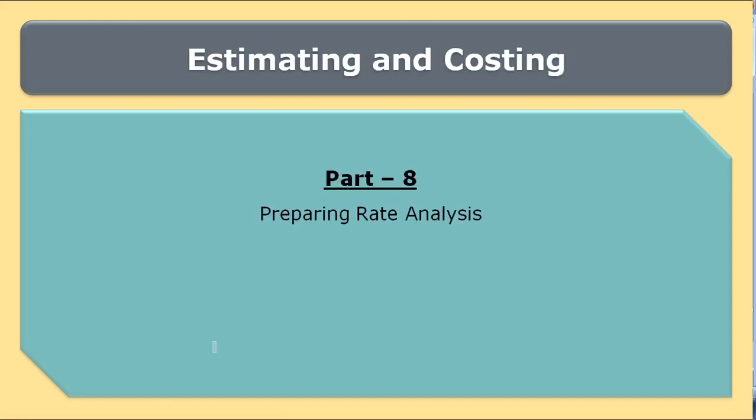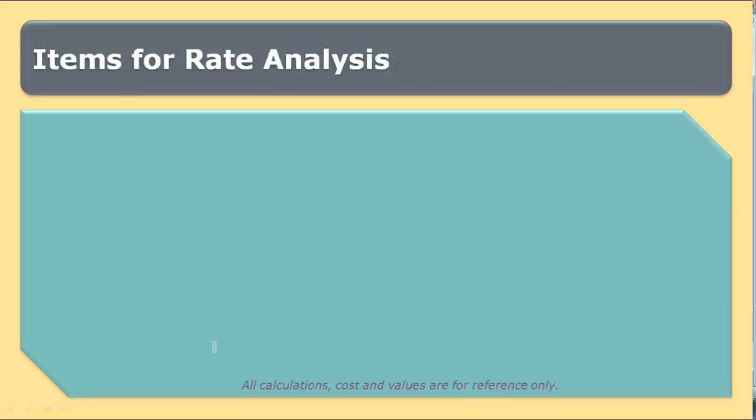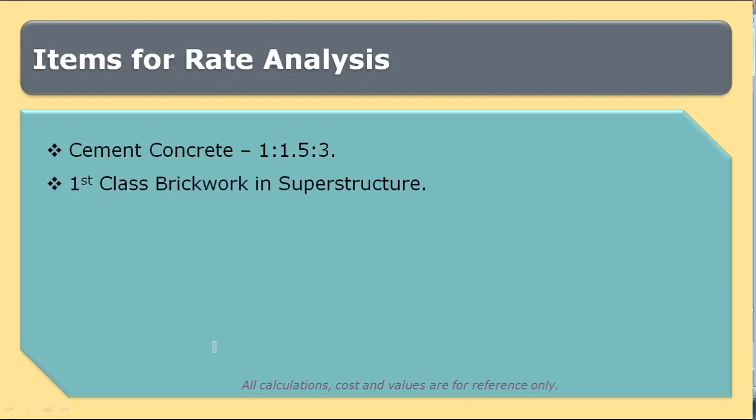In this session on the course on estimating and costing, we are going to prepare analysis of rate for a few of the civil engineering items. In this session, we are going to prepare rate analysis for cement concrete having proportion 1 is to 1.5 is to 3, for first class brick masonry in superstructure, and 12 thick plastering in cement mortar 1 is to 4.